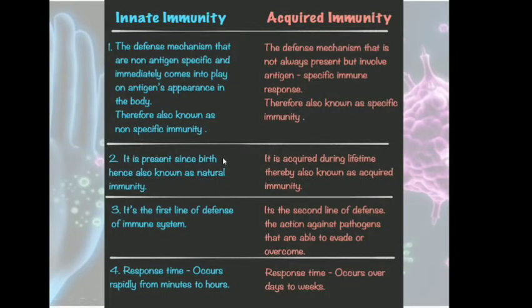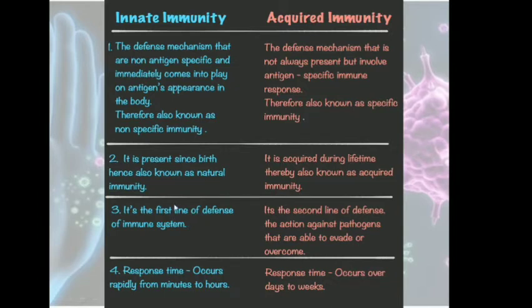So the difference between innate and acquired immunity: first, innate immunity is non-specific, while acquired immunity is specific. Second, it is present since birth and is known as natural immunity, while this is acquired during the lifetime as we come in contact with different pathogens, and therefore it is known as acquired immunity. This is the first line of defense, the initial line of defense which prevents the microbes from entering the body.